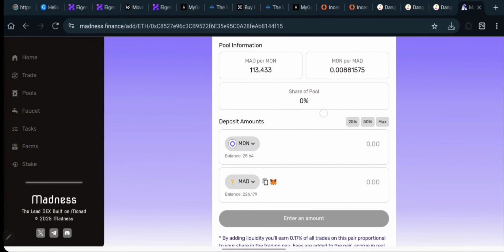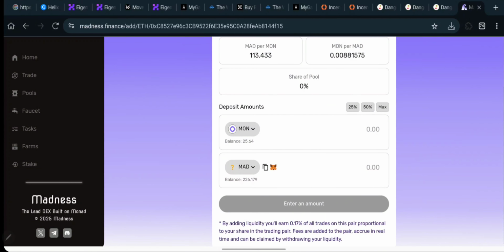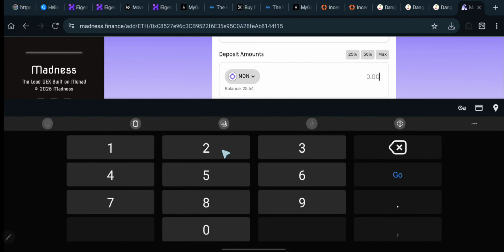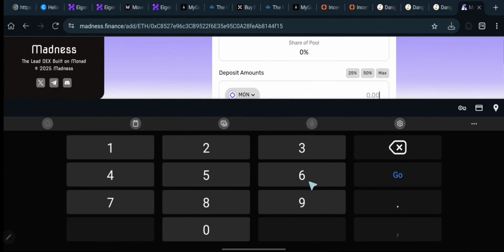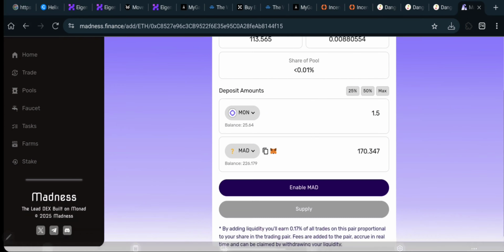All right, so right now guys, I need to select the amount that I want to add this liquidity. So I'm going to be adding 2 as well. Okay, so right now guys, you can see we have an insufficient MAD balance, meaning that the balance of MAD that I have on my wallet is not enough. So right now guys, I need to go ahead and decrease it to maybe 1.5 like this. Okay, let's see what we're going to be having.